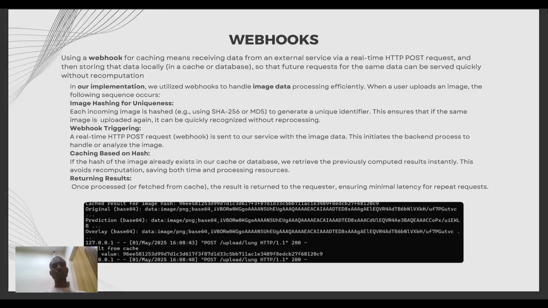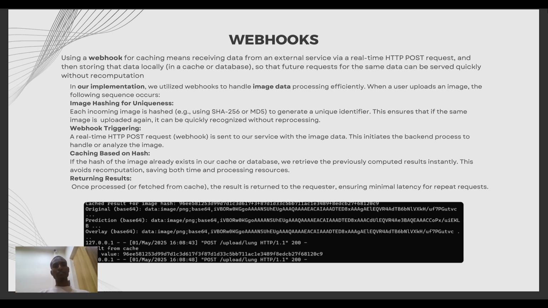We used webhooks for our project. Using a webhook for caching means receiving data from an external service via a real-time HTTP POST request, and also storing the data locally in a cache or database, so that future requests for the same data can be served quickly without repeating the model computation.